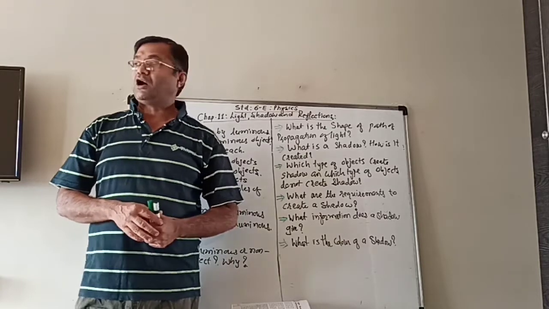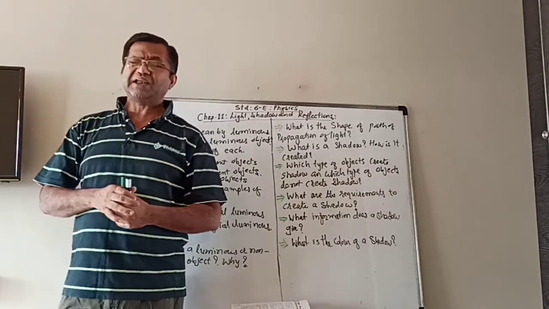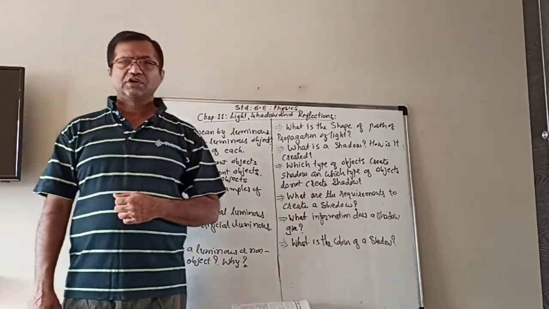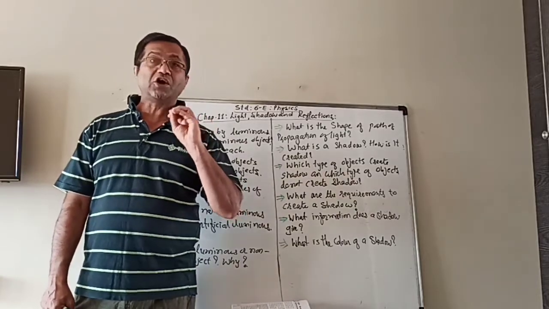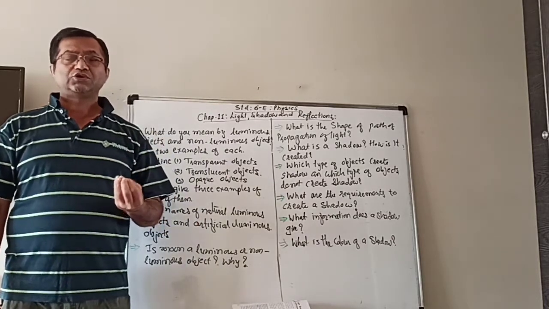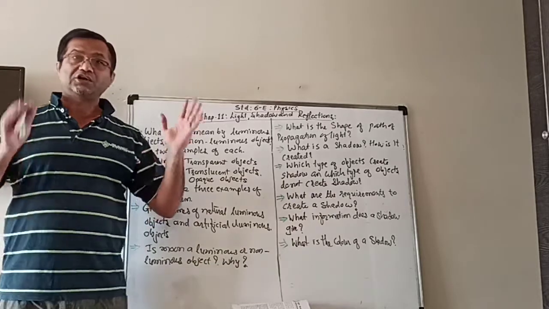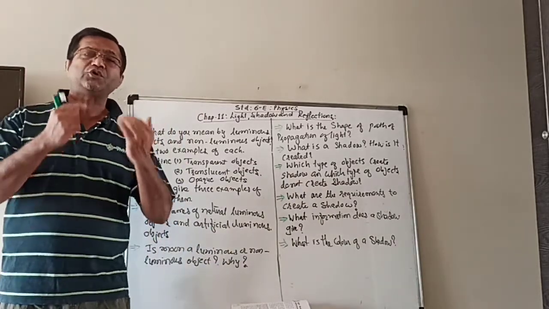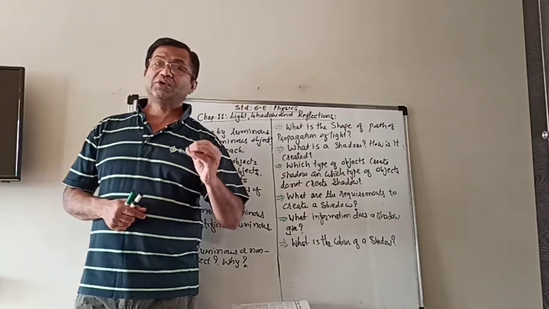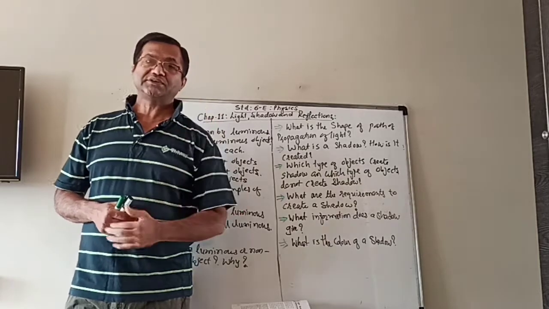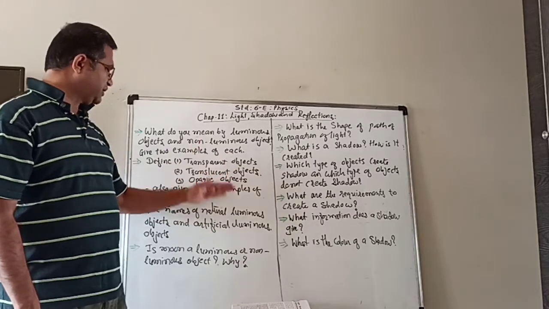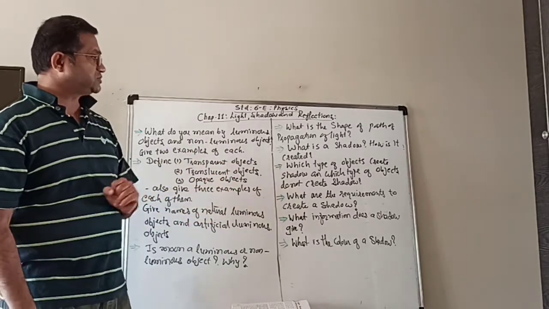Now in between, I talked about that oily paper or butter paper, tracing paper, etc. Or some windows have tinted glasses, not clear glasses. If you try to look through them, you will be able to see the objects but not very clearly because they allow the light to pass through them partially. Not all the light passes through, only a few parts of it can. And therefore, they are known as translucent objects. So those are the transparent, translucent and opaque objects, and you can write down examples of each.